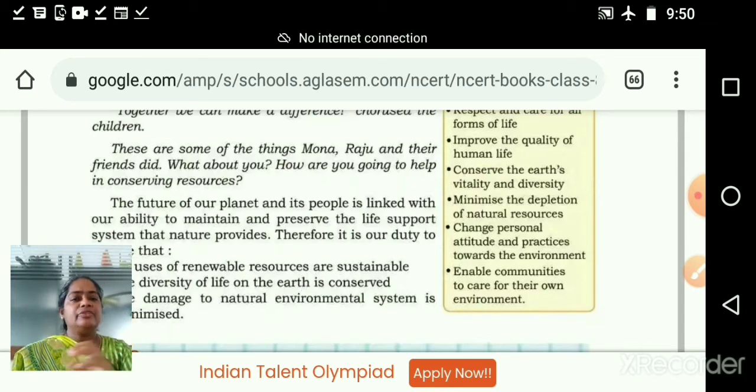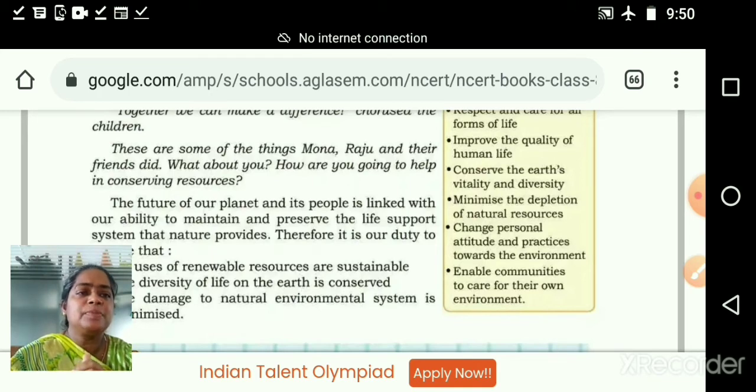Then conserve the earth's vitality and diversity. We can see the different types of plants and organisms in the earth, that we want to keep as it is. We should not make the changes in that one. The different types of plants, animals, organisms, different types of sands, soils, everything we want to keep as it is. We should not make changes in that one. Then minimize the depletion of natural resources. Because of overuse, the amount of the natural resources is reducing, that also we want to minimize.